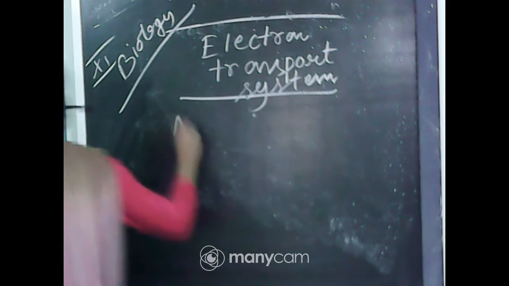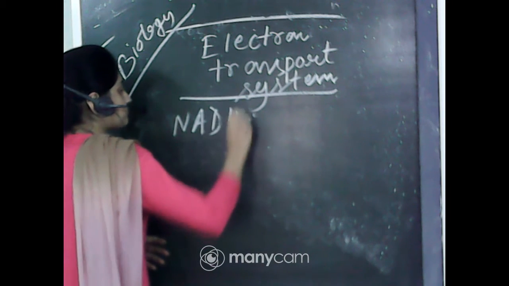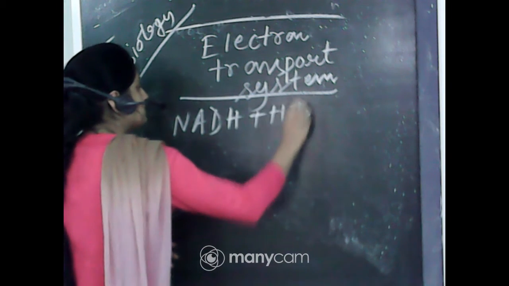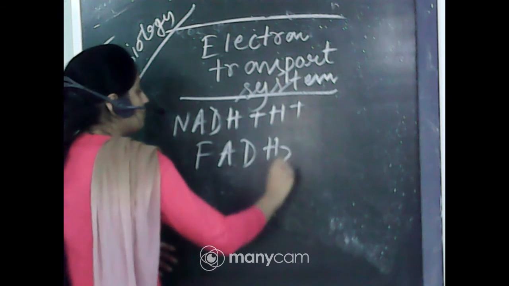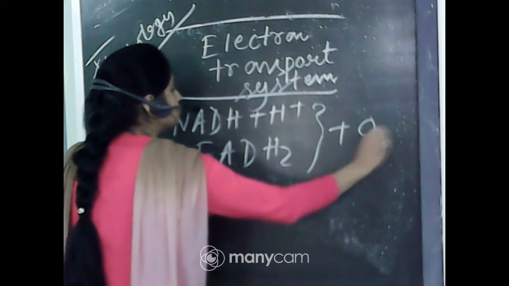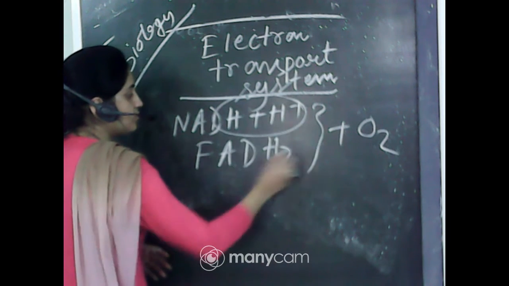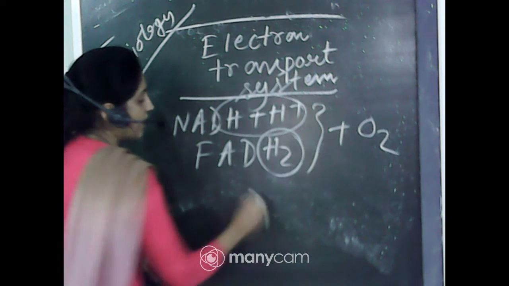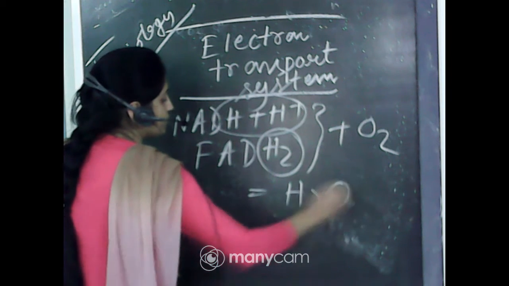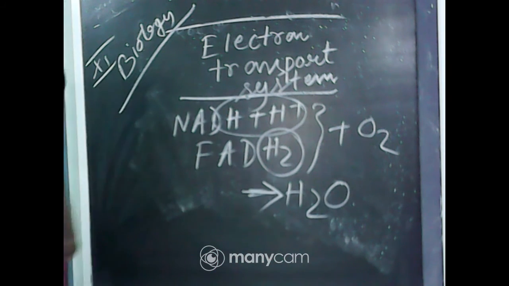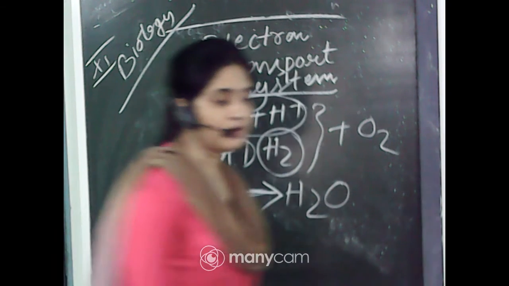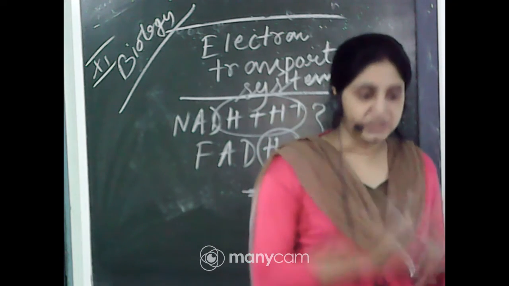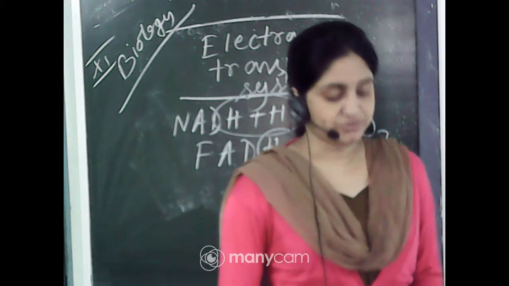So NADH plus H plus and FADH2 both are attached with the O2, because H2 is also present, and that produces H2O. This is the process of the electron transport chain. O2 and the H plus, the electron and proton, are accumulated together to form H2O.